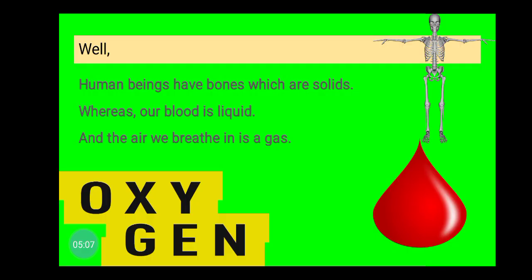Well, the answer is we fall into the category of all three. Human beings have bones which are solid, and the blood that flows in our body is liquid. We also have water in our body which is also liquid, and the air that we breathe in is a gas. That's why human beings, and just like human beings, even animals can be put into the category of solids, liquids, and gas. So our body has all the three states of matter.